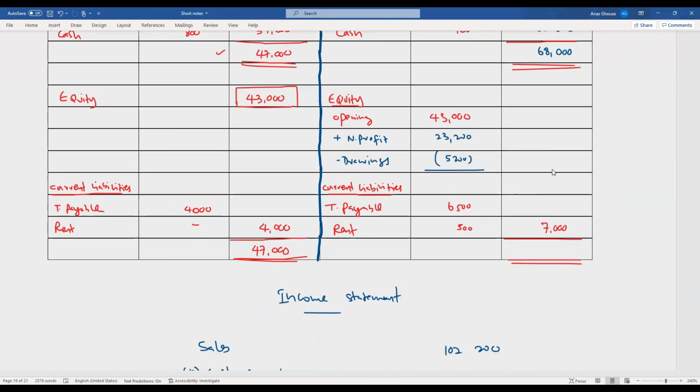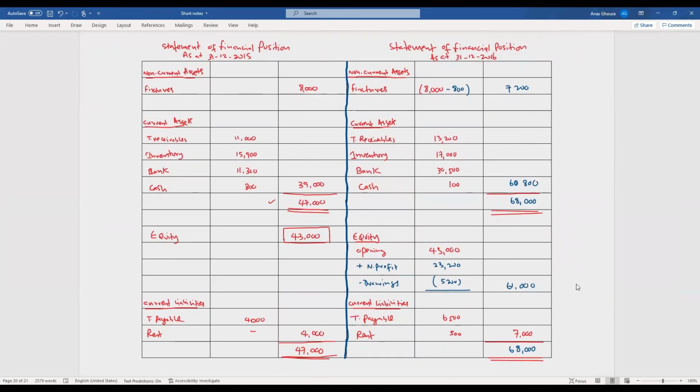So if you take the total of equity, how much? 43,000 plus 23,200 minus 5,200. So which is 61,000. So 61,000 plus 7,000 will be 68,000. So as you can see, your financial position is balancing here, 68,000 and 68,000. Okay, so this is total assets. This is total equity and liabilities.